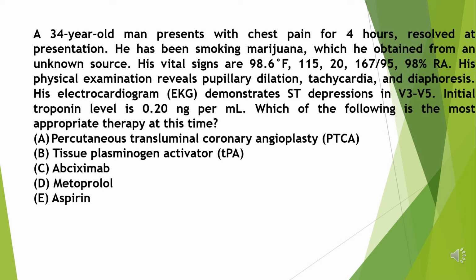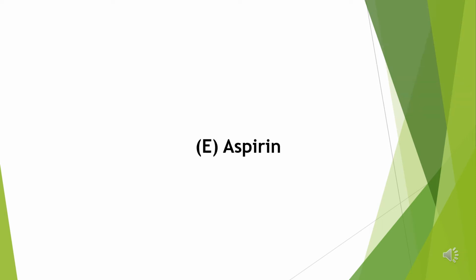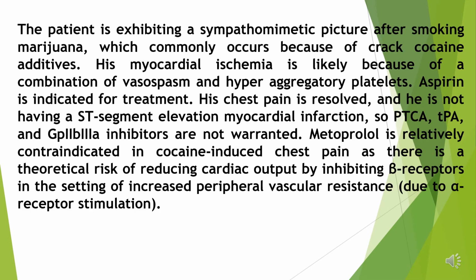Answer is E. Aspirin. The patient is exhibiting a sympathomimetic picture after smoking marijuana, which commonly occurs because of crack cocaine additives. His myocardial ischemia is likely because of a combination of vasospasm and hyperaggregatory platelets. Aspirin is indicated for treatment.